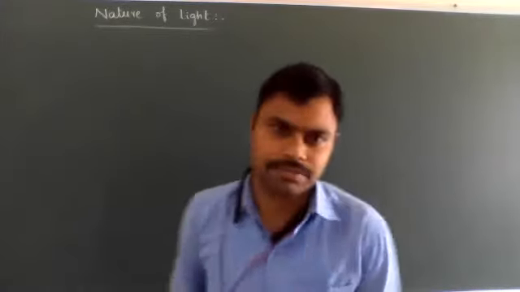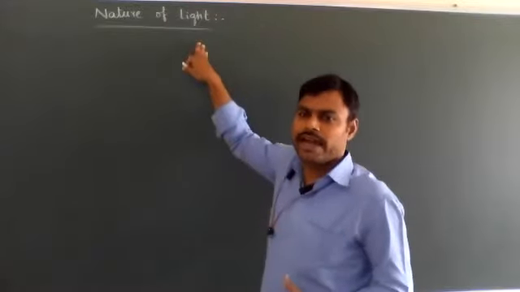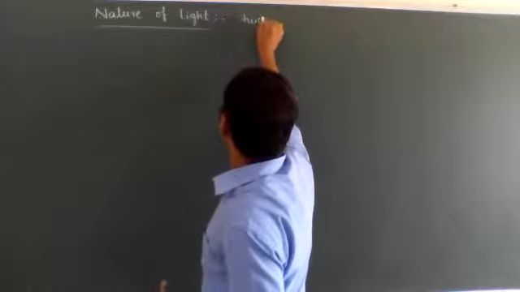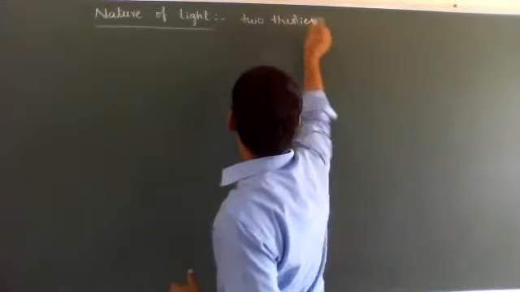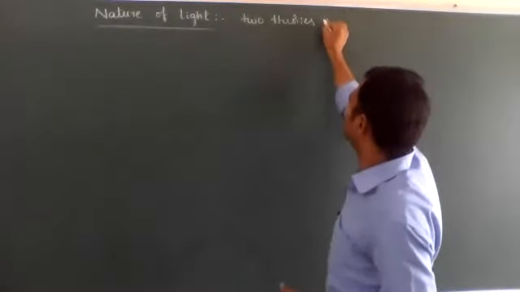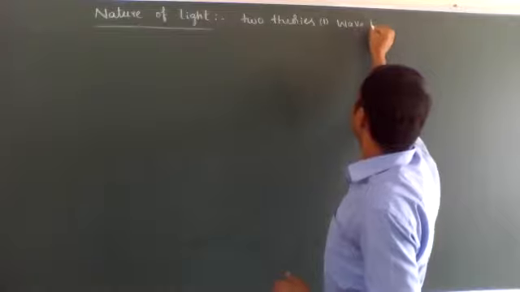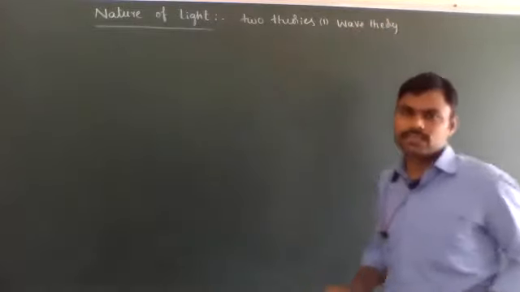Nature of light. The properties of light, or the nature of light, can be explained by two theories. The first one is wave theory.